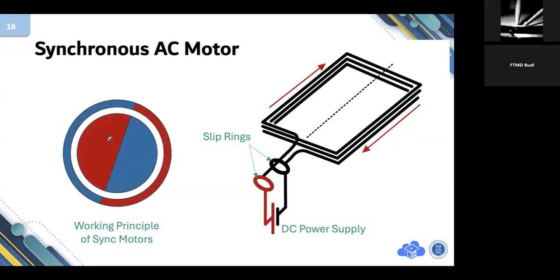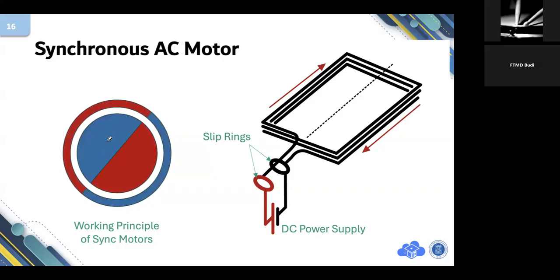So that's why this is called a synchronous AC motor, because the rotor rotates with precise speed as the magnetic field rotates. So the mechanical rotation is synchronized with the rotating magnetic field. Okay, you understand?